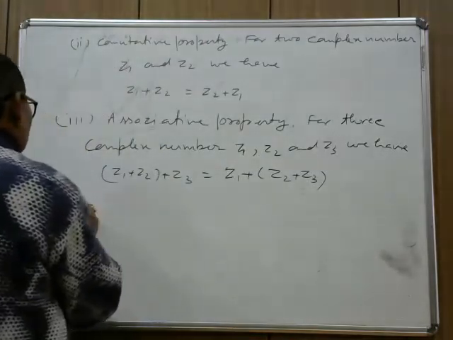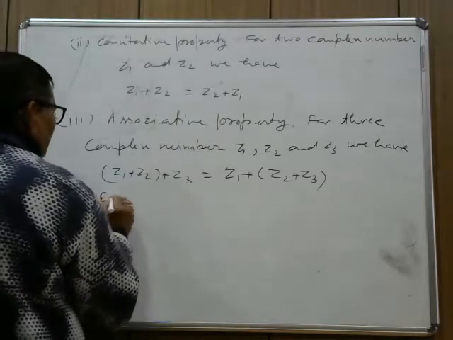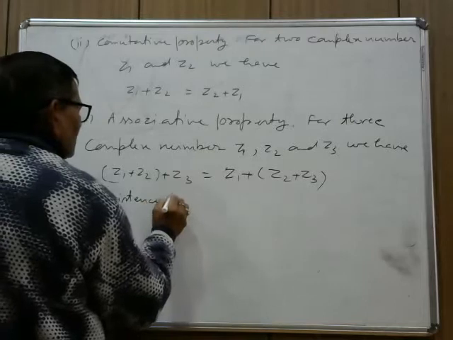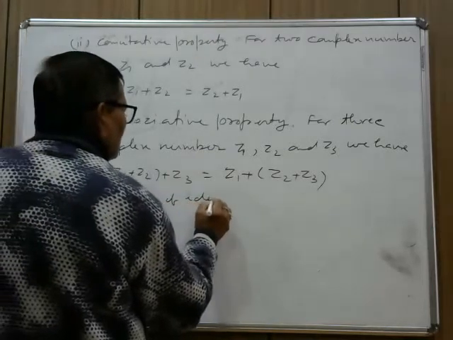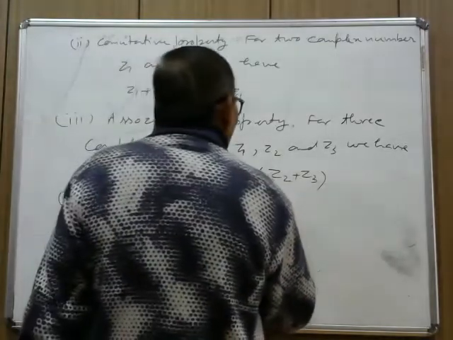Now fourth, existence of identity for a complex number.